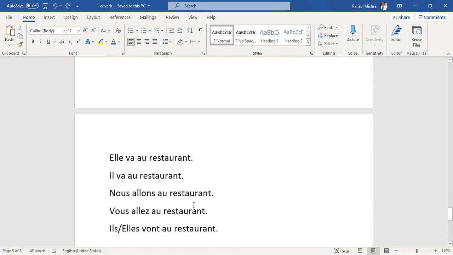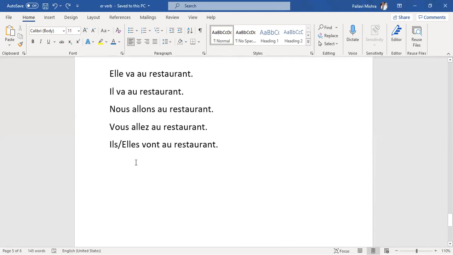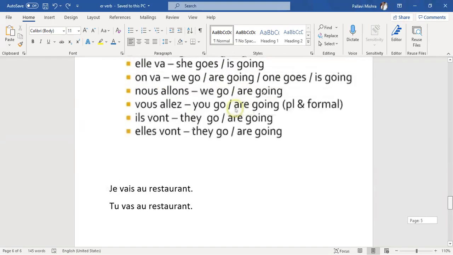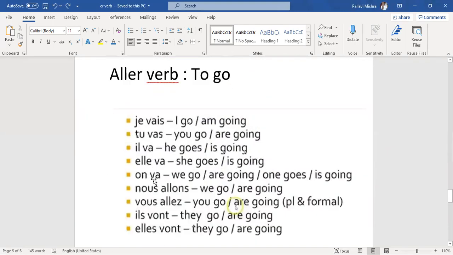How to say we are going to a restaurant? It becomes nous allons au restaurant. With nous, allons comes together, we pronounce this nous allons. How to say you are going to a restaurant? Vous allez au restaurant. How to say they are going to a restaurant? It becomes ils vont au restaurant in case of plural, masculine. In case of feminine plural, it becomes elles vont au restaurant. They are going to the restaurant. So it becomes je vais, tu vas, il va, elle va, on va, nous allons, vous allez, ils vont, elles vont.